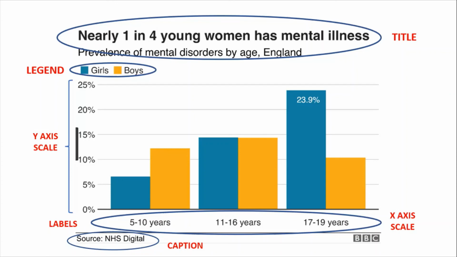In the case of the boys, we can see a slight decrease with respect to the previous age range. Okay, in conclusion, this chart shows that girls between 17 and 19 years have the highest prevalence of mental disorder, the highest possibility to develop a mental illness.